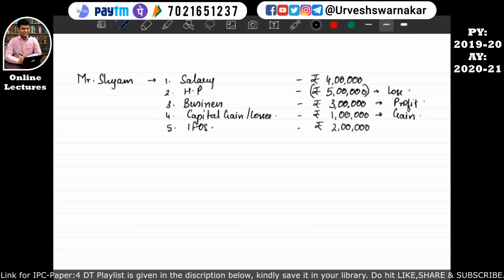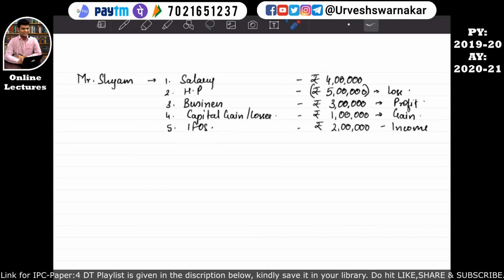If you can see the example, Mr. Shyam has incurred a loss of rupees 5 lakhs, and he has earned a salary income of rupees 4 lakh. From business he has earned a profit of 3 lakhs, from capital gains 1 lakh, and from income from other sources 2 lakhs. Our concern is, can this loss be set off against these heads, that means salary, business, capital gain, income from other sources? The answer is yes.